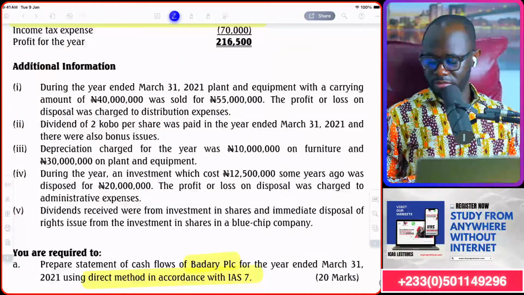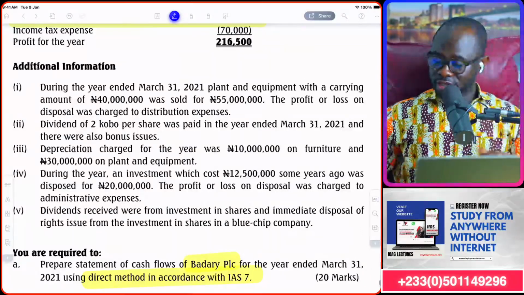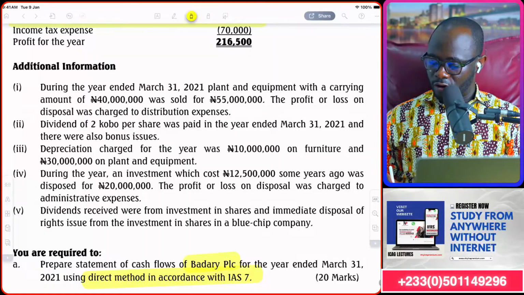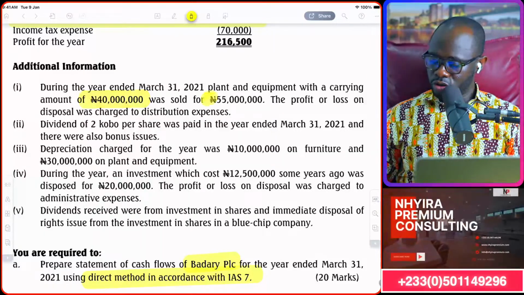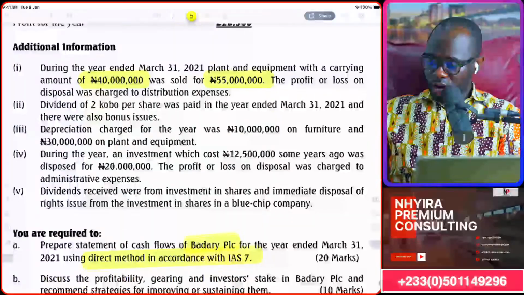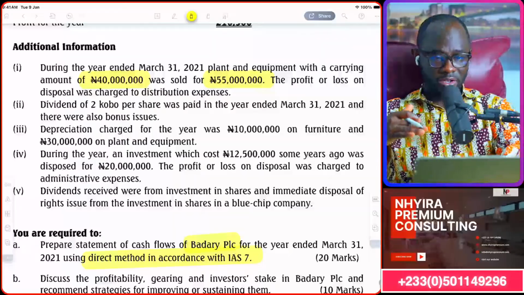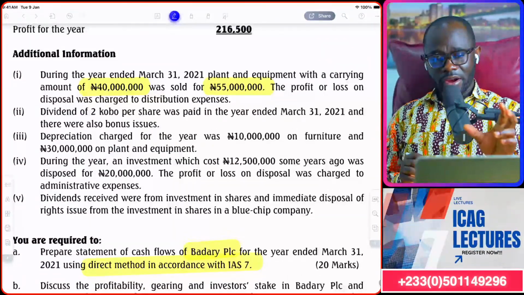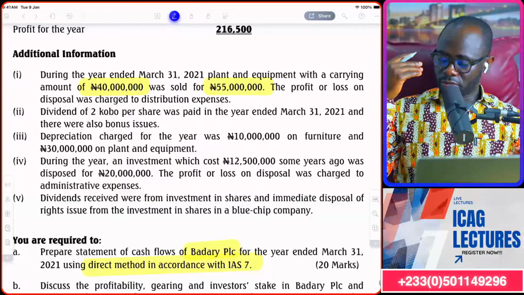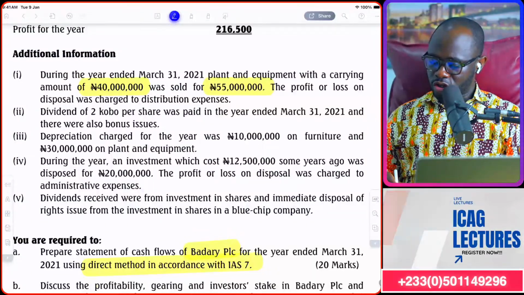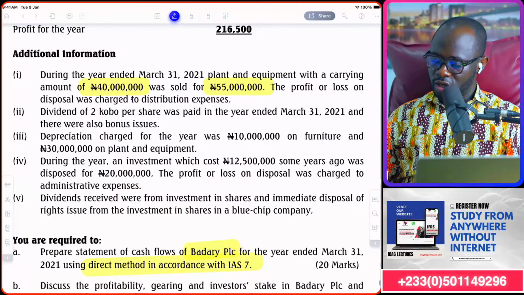Additional information. During the year ended 31st March 2021, plant and equipment with a carrying amount of this was sold for this. Now remember, you are working 3 zeros up. So anything in the footnote, you're going to cancel 3 zeros out. That's very important, right? So the carrying amount is 40, but it was sold for 55. Then he says, the profit or loss on disposal was charged to distribution cost.